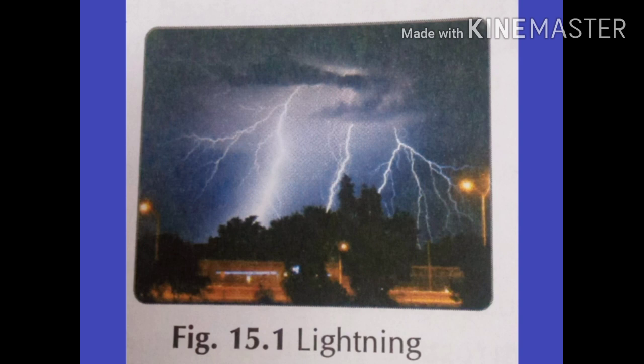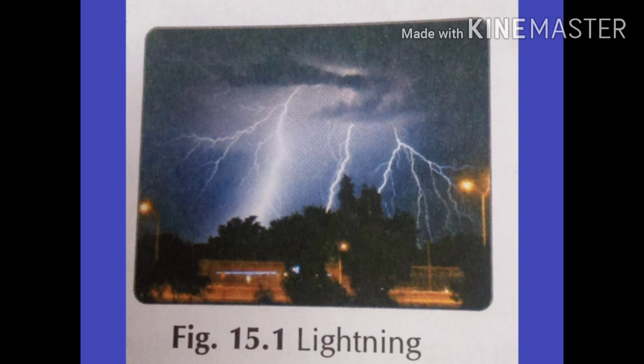Here in this slide, you can see the picture of lightning. You might have seen electric sparks on an electric pole when wires become loose or when a plug is loose in the sockets. Sometimes we notice flashes of light all over the sky during rain and thunderstorm. This natural phenomenon is called lightning. Lightning is also an electric spark but on a huge scale.